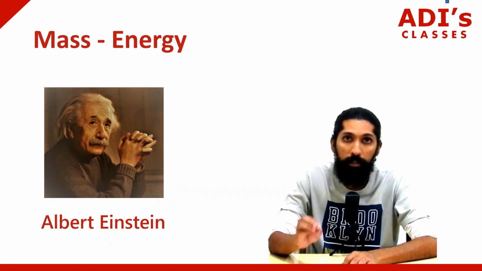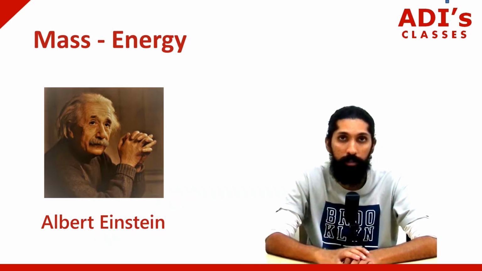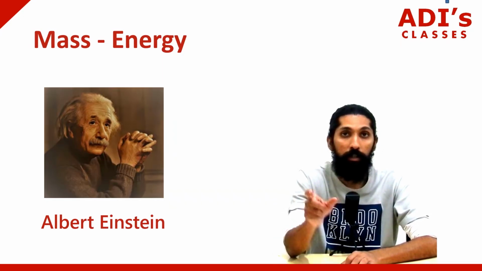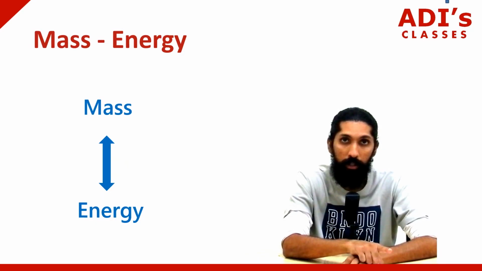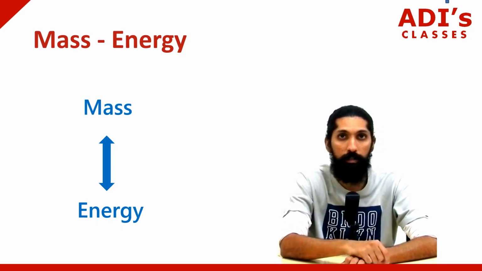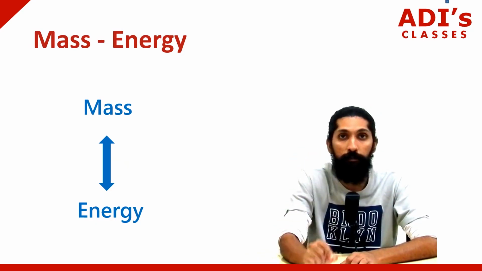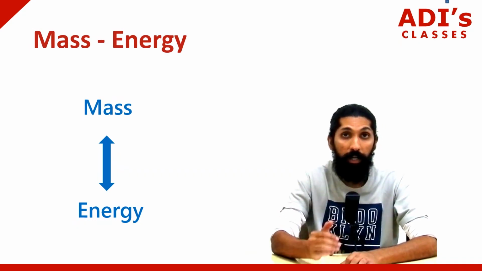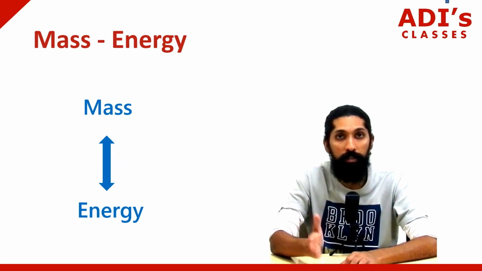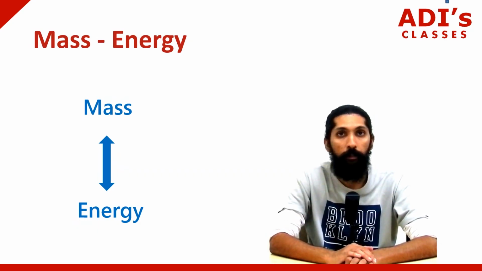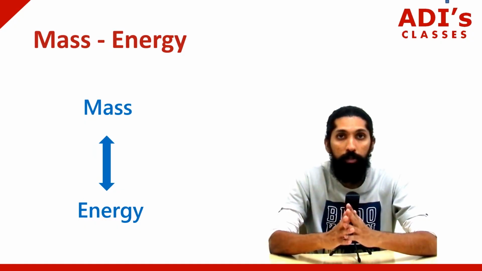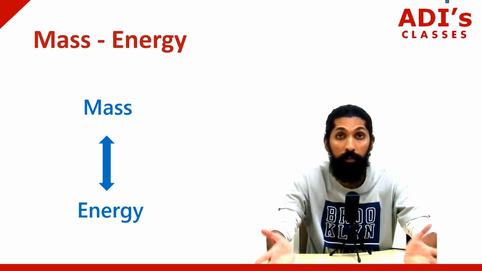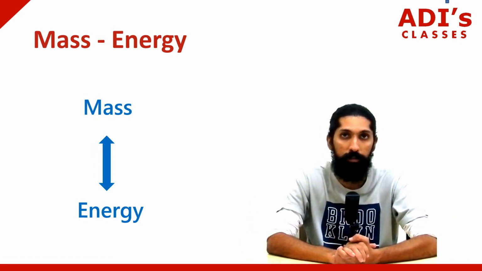Why is this formula, E is equal to mc square, so important? Because it gives a relation that mass can be converted to energy and energy can be converted to mass. This was the very first formula in physics which gives us the relation between two things, and it basically proves that nature is still symmetric. This is the reason why the formula is so famous. Everywhere you must have at least heard or seen this formula.